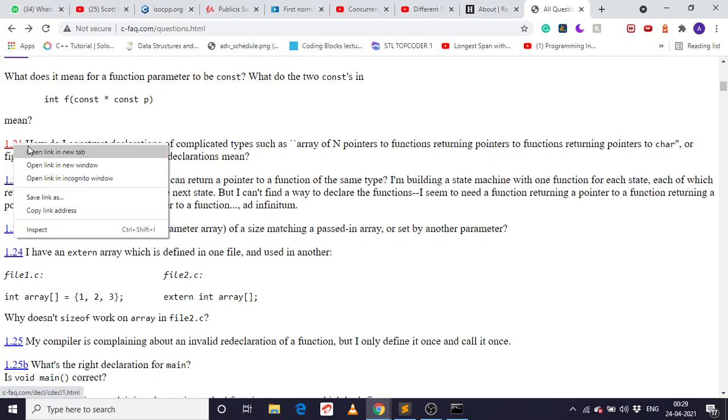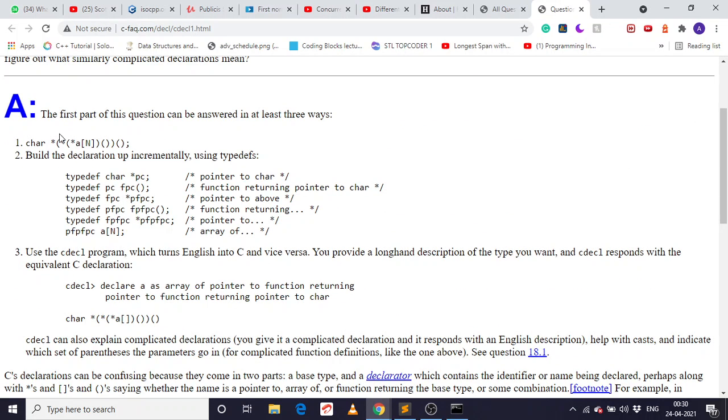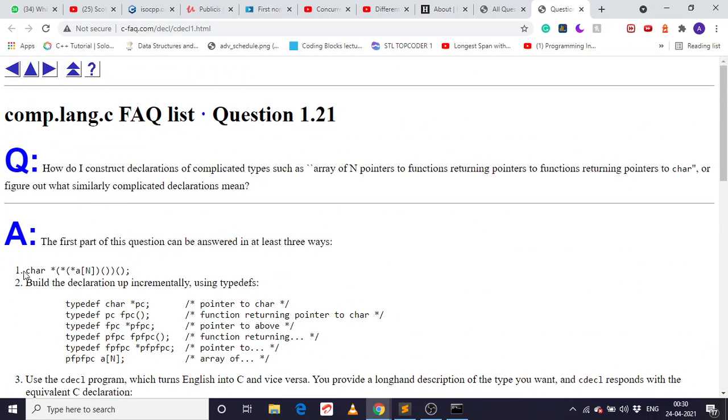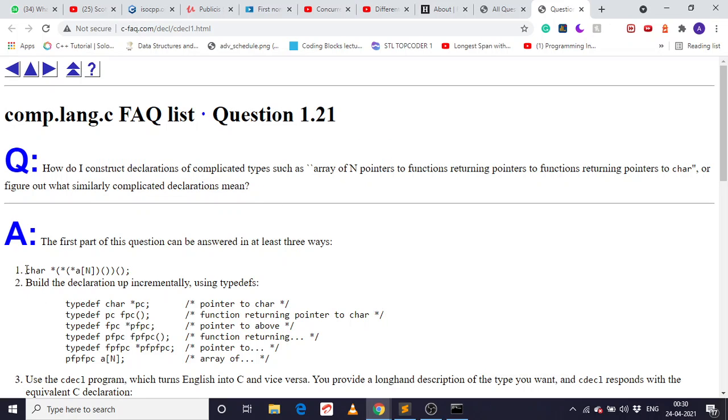In the 21st question: how do I construct declarations of complicated types, such as an array of pointers to functions returning pointers to char, or figure out what similar declarations mean? So the question can be answered in three ways. For n pointers, we can definitely do that, and its type will be char star.